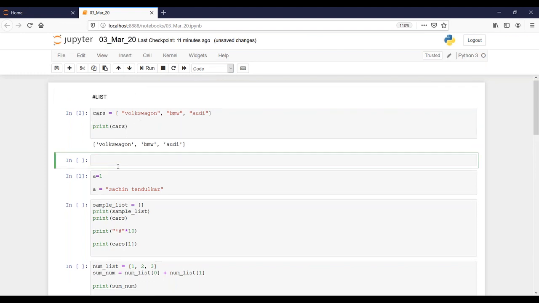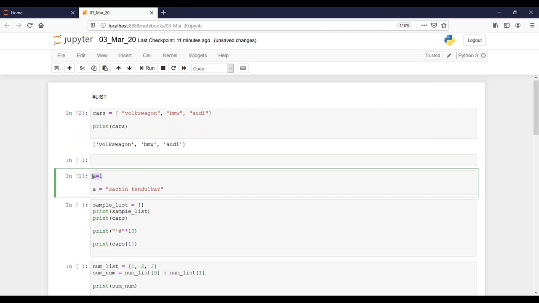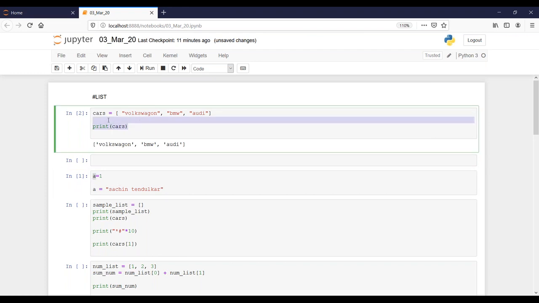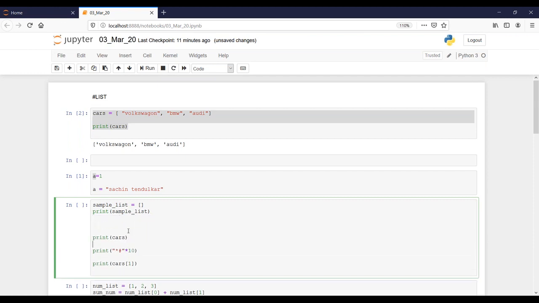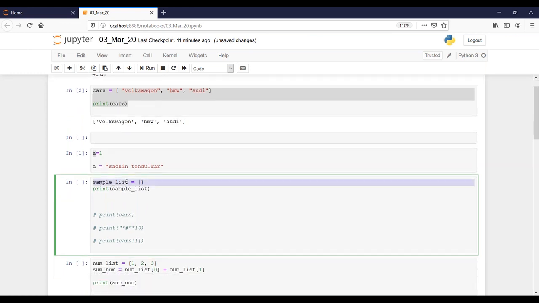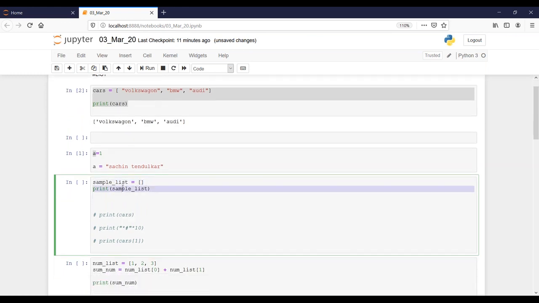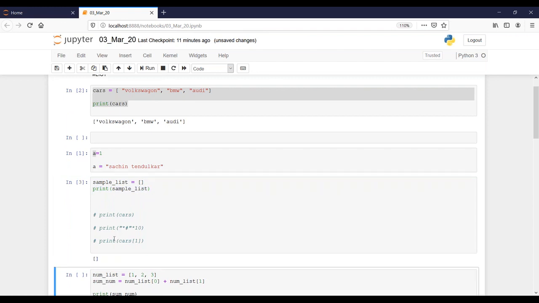So this is called a basic variable assignment, and this is called a list. What if I don't define anything in a list, like this sample list? I store it to be an empty list, and I'm printing the sample list. What would be my answer? My answer would be empty brackets, which is a list.